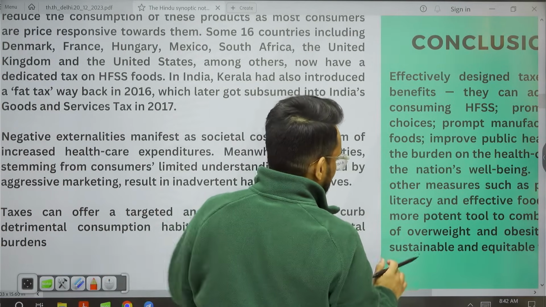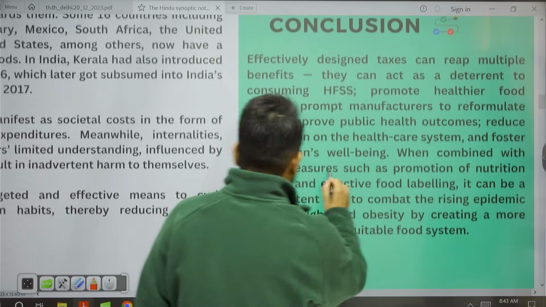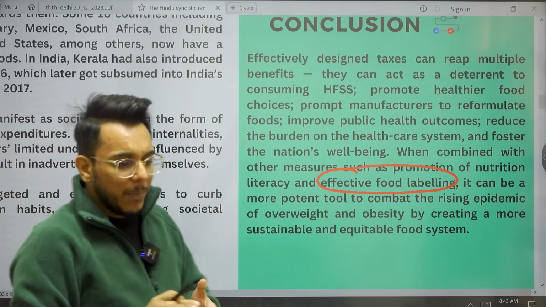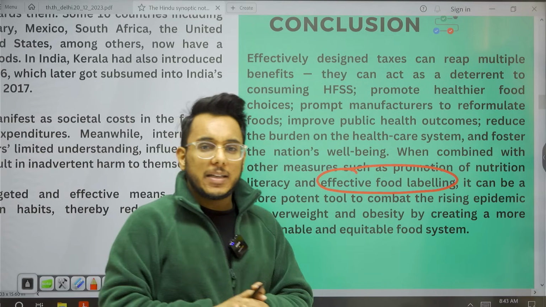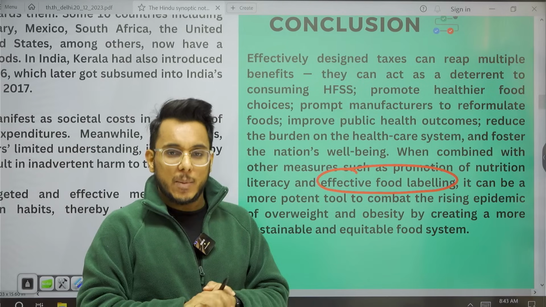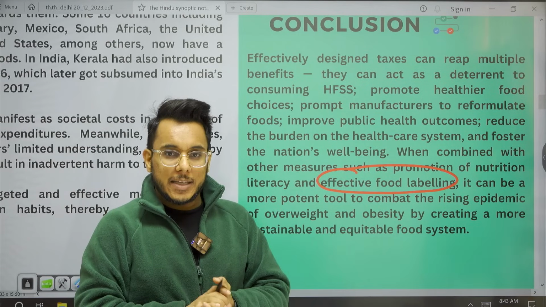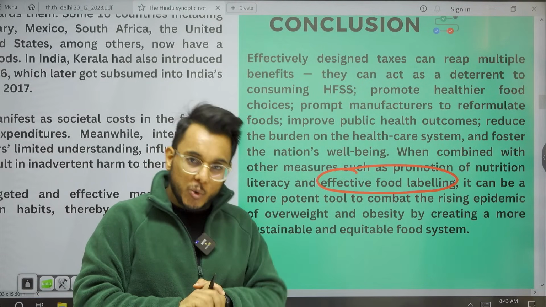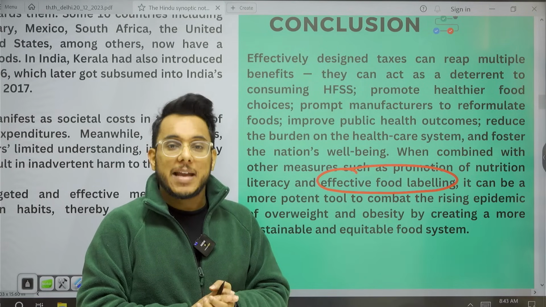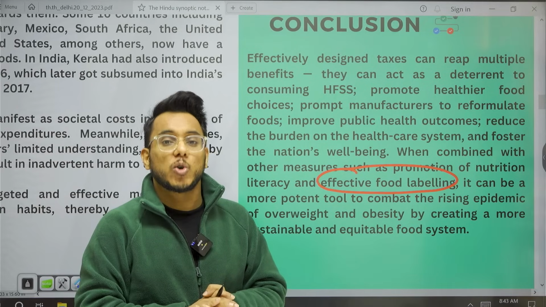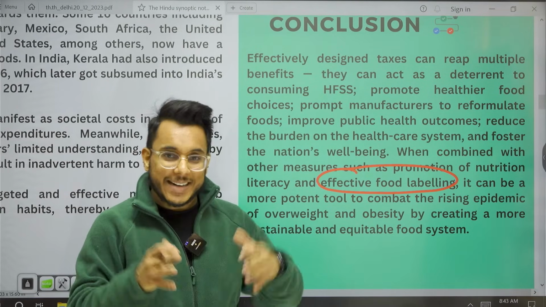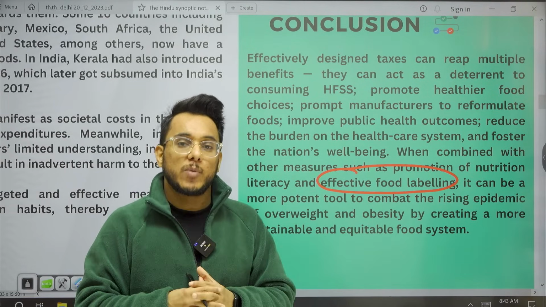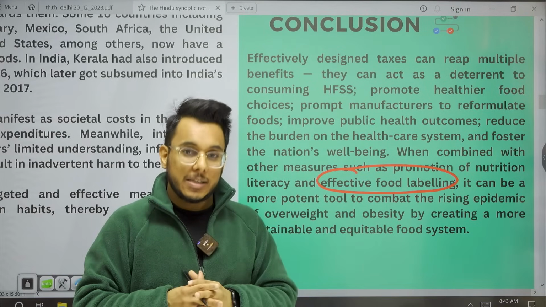Now, when we talk about effective food labeling, a very big concern is that often people either don't read food labels, or even if they read them, they are not able to make sense of a lot of things that are there. For example, if sugar is written, they will understand that this is sugar. But if maltodextrose, sucrose or fructose is written, they will not be able to understand what exactly it means. Is it healthy or unhealthy? So nutritional education is to be given, and food labels need to be made more simple.